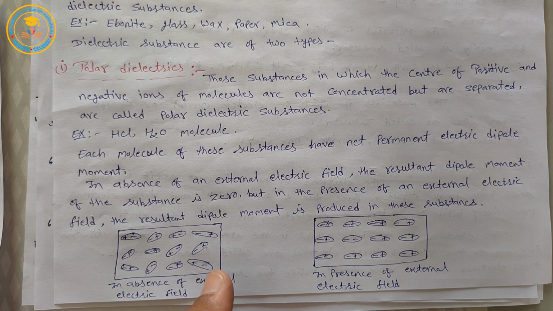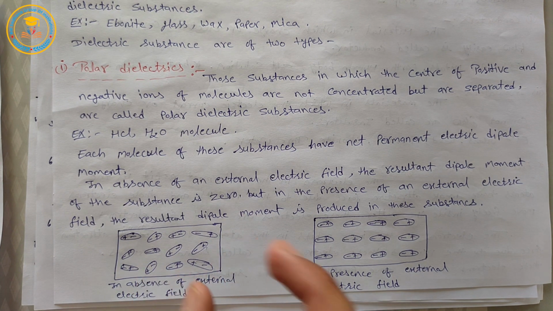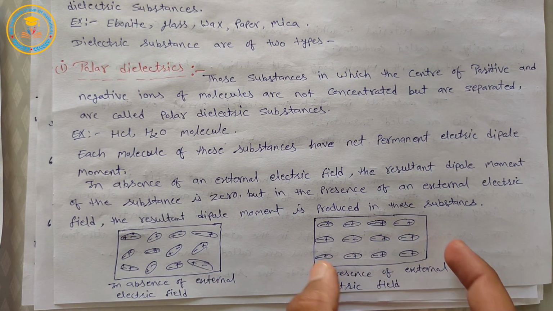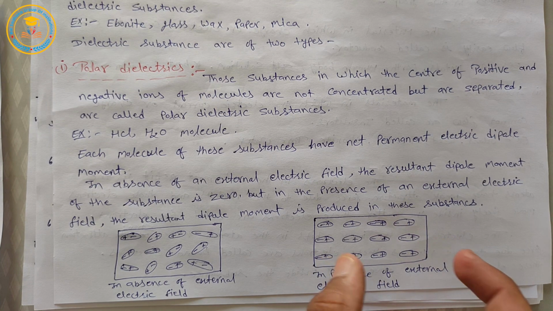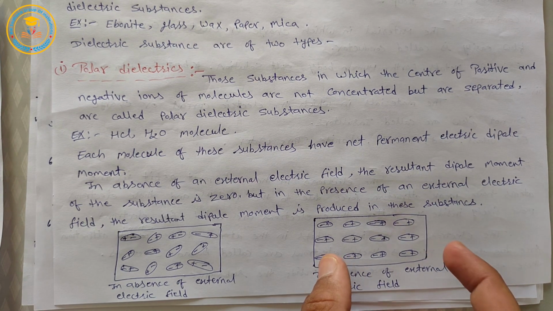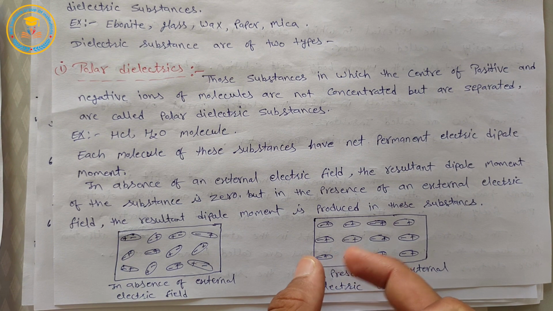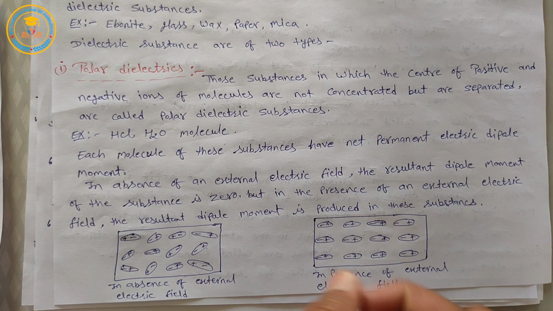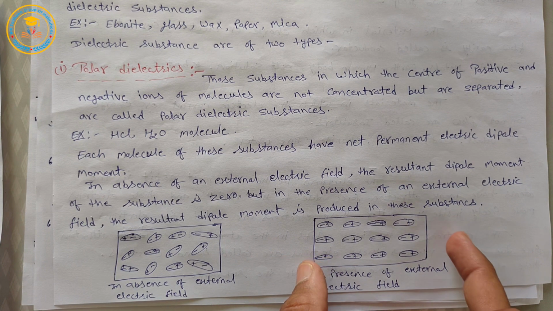So the resultant dipole moment of this substance is zero. But if we put this substance in an external electric field, then in the presence of the external electric field a resultant dipole moment is produced in this substance, because the direction of all electric dipole moments is along the electric field.